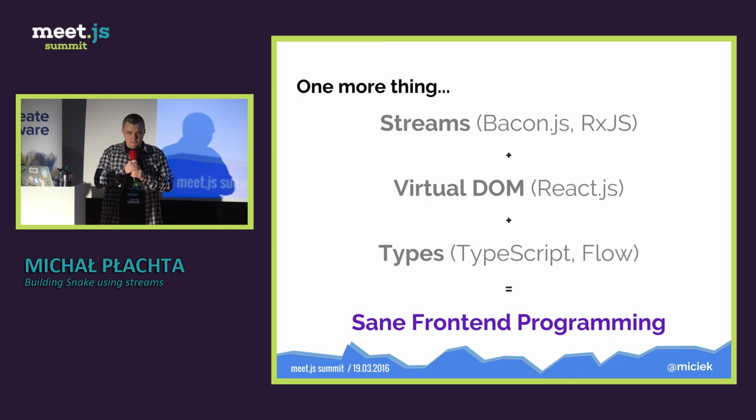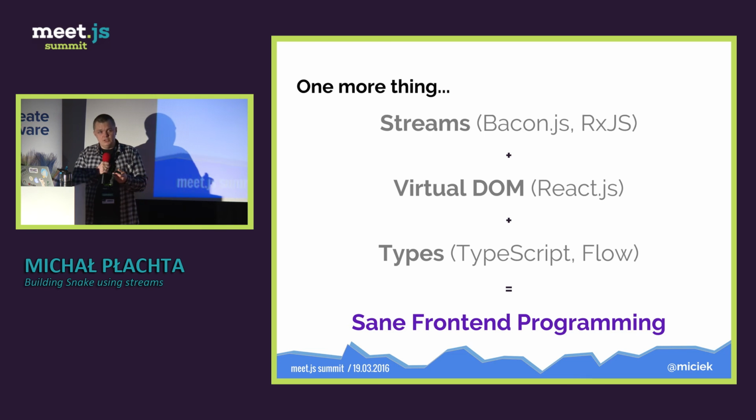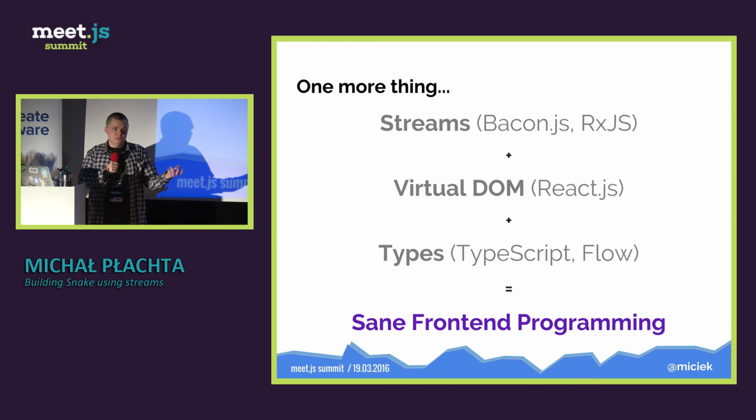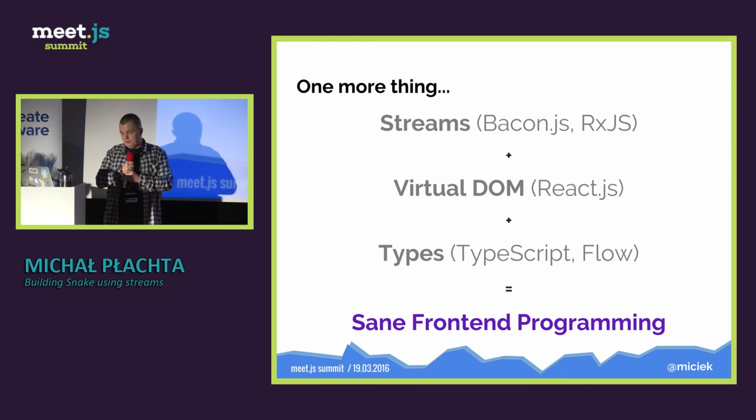And one more thing. If you like streams, let's assume that you are using Bacon.js or RxJS or something like that, and you like virtual DOM, because React.js has virtual DOM, and it really plays nice with the whole software development process in your company. And you like types, because, for example, types let you write fewer unit tests, because the compiler does some of them for you.